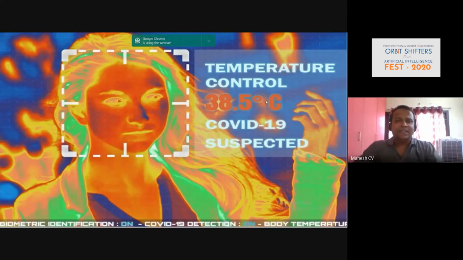And apart from that, this is where we are very heavily using it for detection of COVID using thermal scanning.